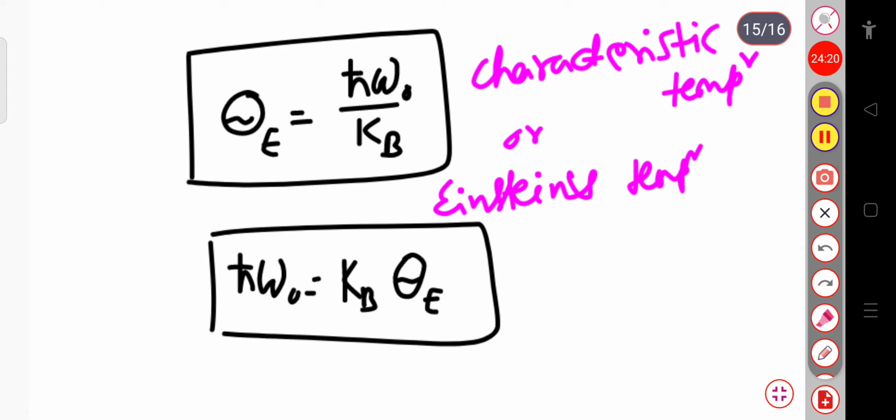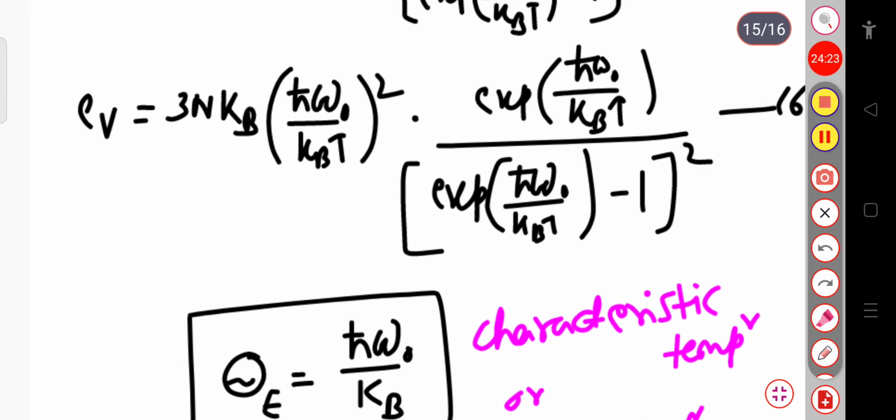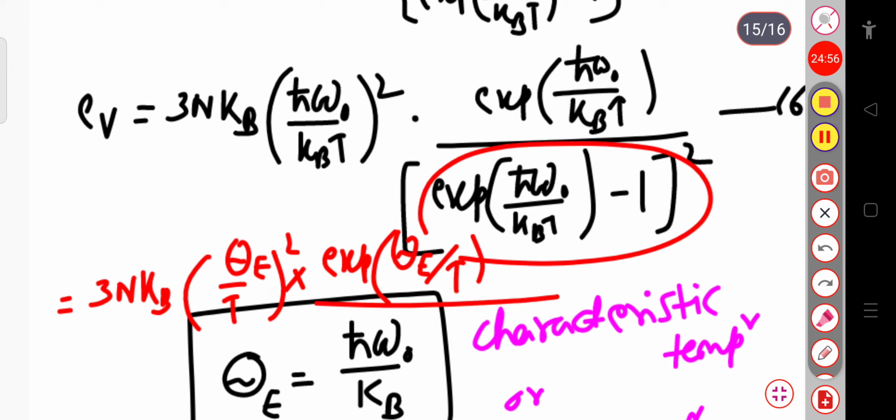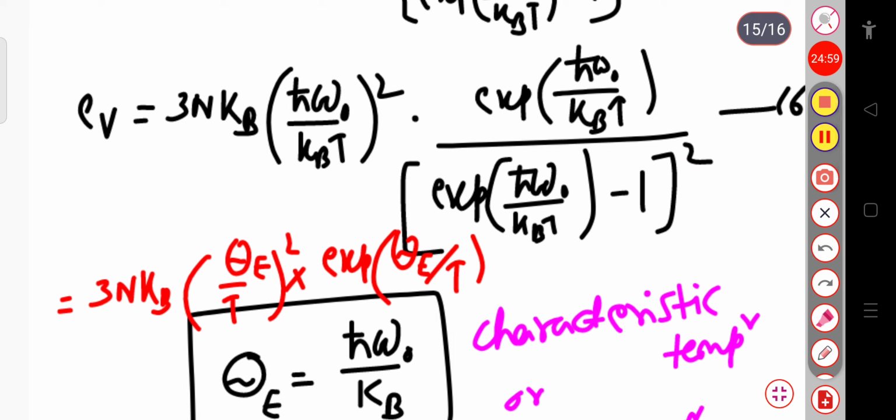So in place of Cv we can write, here you can see this ħω₀ by k_B is your Θ_E. So in place of this we can write Cv equal to 3n k_B, Θ_E divided by T whole square, into exponential Θ_E by T, divided by (exponential Θ_E by T minus 1) whole square. So let me write the expression below.